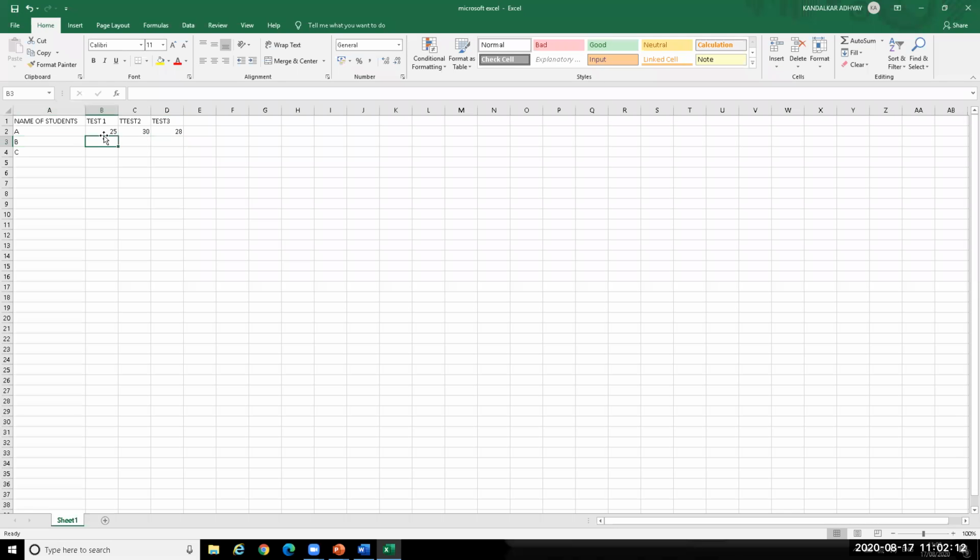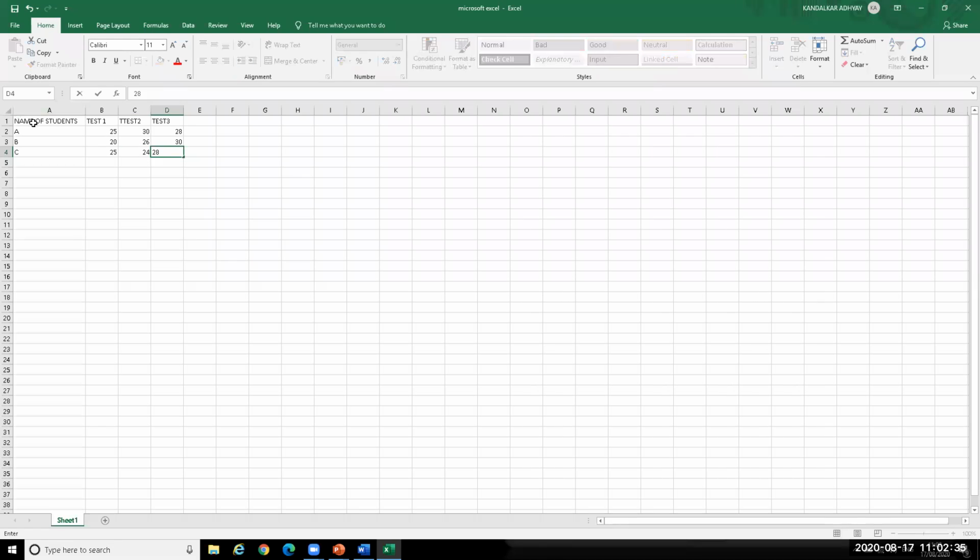In the first test, B is getting 20 marks, in the second test 26 marks, in the third test 30 marks. And for C, we are entering 25 marks for the first test, then 24 for the second, and 28 for the third test.